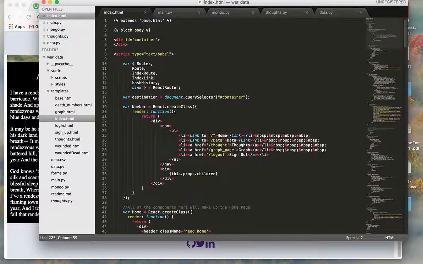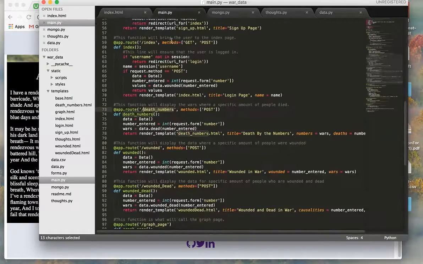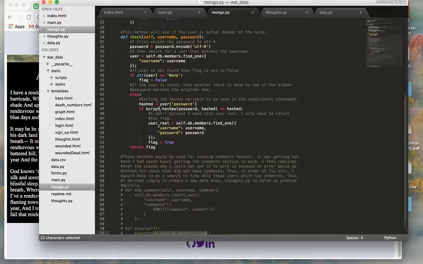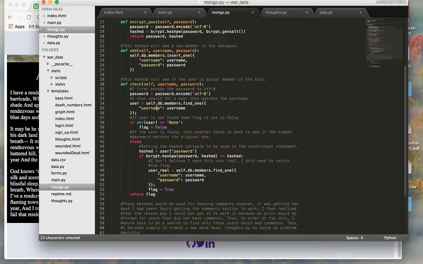Now another aspect that I want to talk about is here on the main page, when the user logs in, how I essentially encrypt it and everything right here. So when the password comes in, it gets encrypted, and that's again, I believe, over here in the Mongo, to check how it's ensuring that the password's encrypted. You can read all my comments about how that's done.